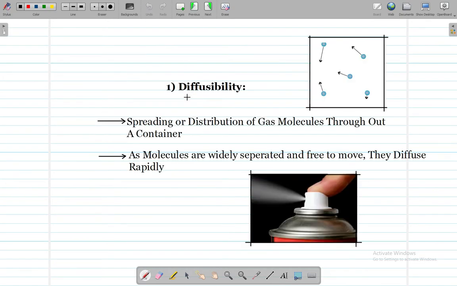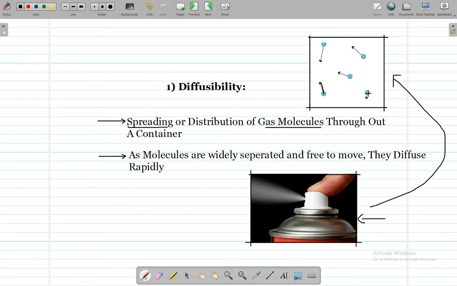So moving on to diffusibility, a term that means spreading, and diffusibility in gases means spreading of gas molecules. As you can see in this diagram, gas molecules are moving randomly, and when they are given a space to move, for example, see this perfume bottle over here. All of the gas molecules in this perfume bottle are moving like this.